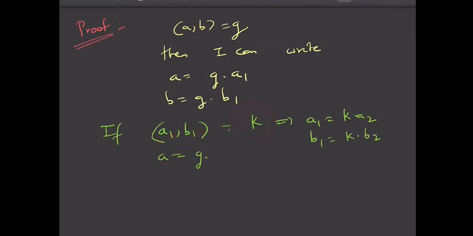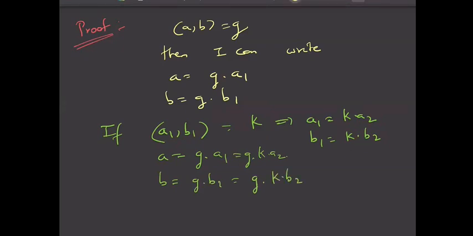So A1 is nothing but K into some other number A2, and B1 is K into some other number B2. Fine. So now let us consider A. A is G into A1, so this is G into K into A2. And B is nothing but G into B1, so B1 is further K into B2.